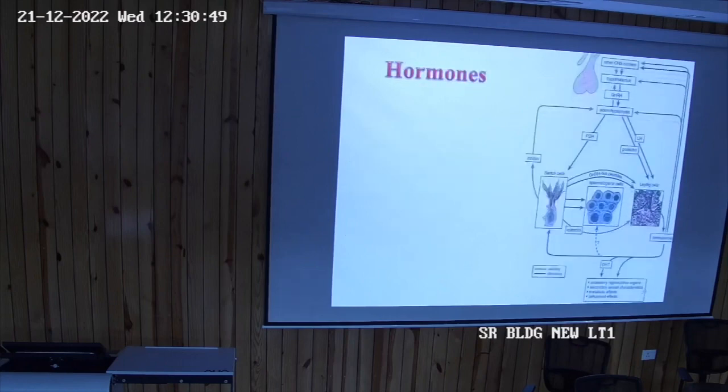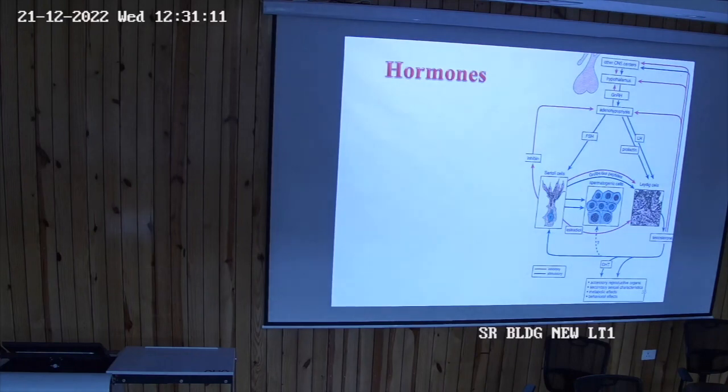We'll come to this. So this is the hormonal control of the spermatogenesis. The hypothalamus secretes the gonadotropin releasing hormones acting on the adenohypophysis part of the pituitary. Two main hormones are released, the follicle stimulating hormone and the luteinizing hormone.